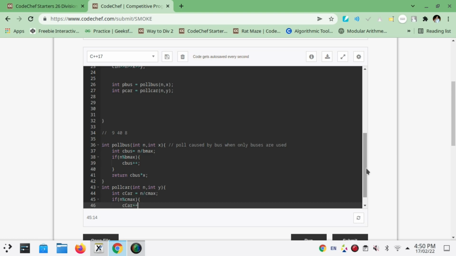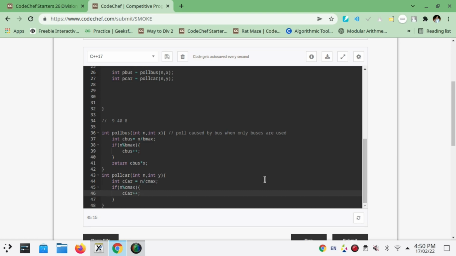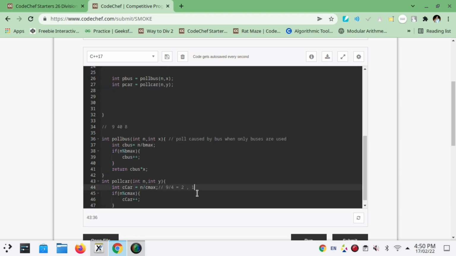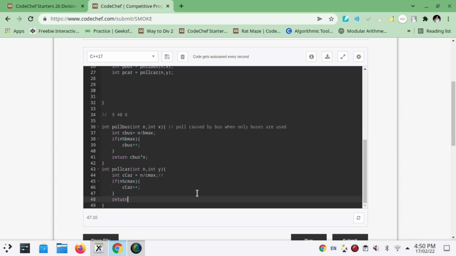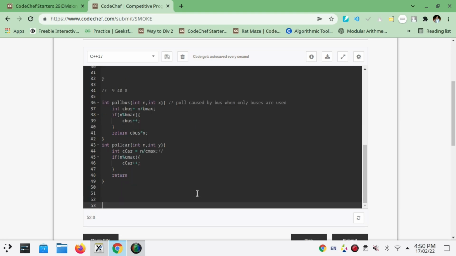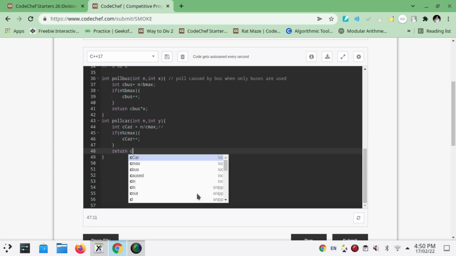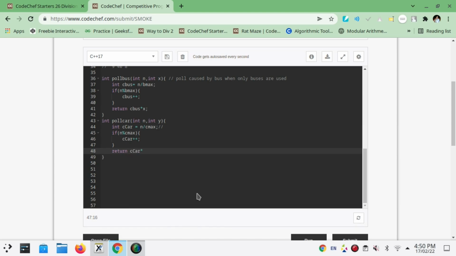We increment because when n is 9, n by 4 gives us 2, but 1 person is still remaining, which we need to accommodate. So we increment the count of cars, and it will return c car into y.